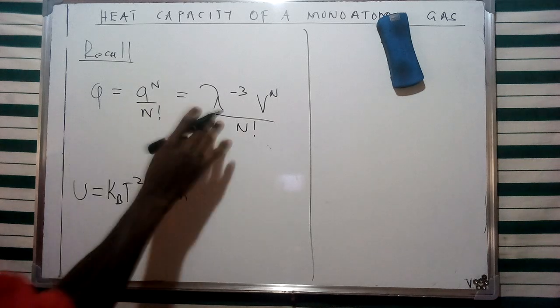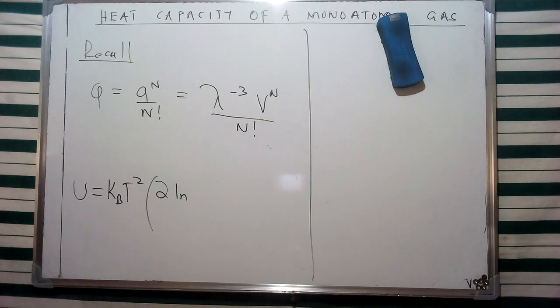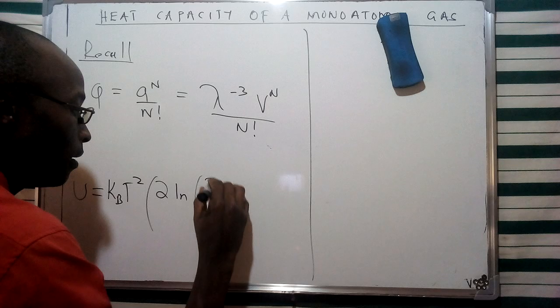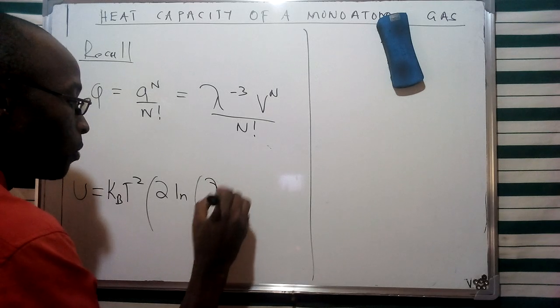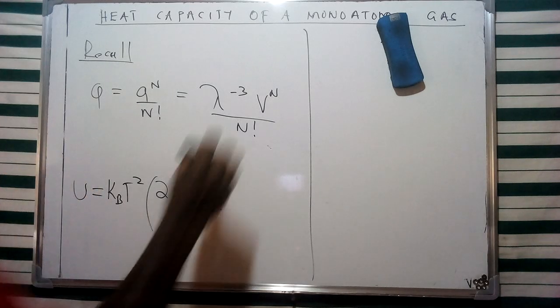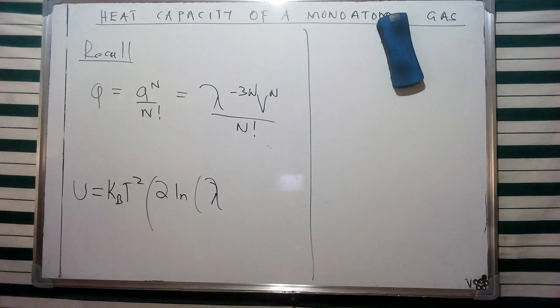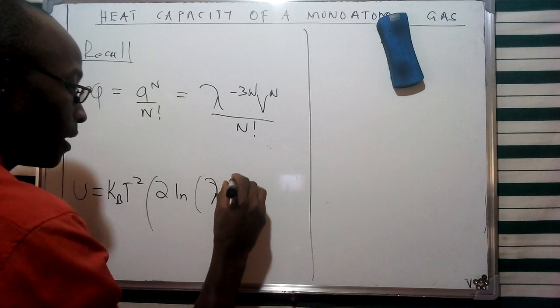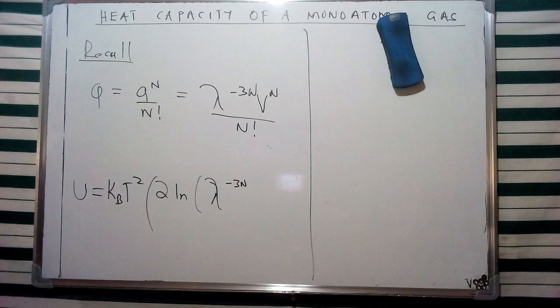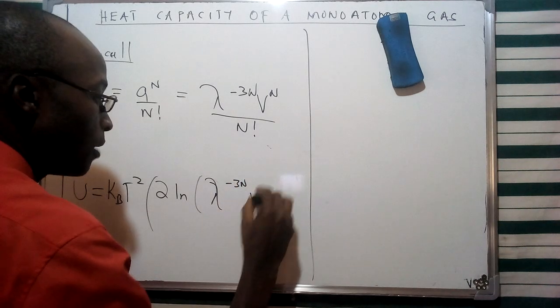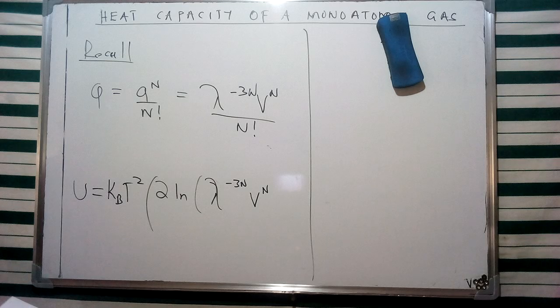Now in this specific case, our Q is going to represent the values over the de Broglie wavelength. If we consider a particle number n, of any value, then we're going to have this as negative 3n, together with V to the n all over n factorial.